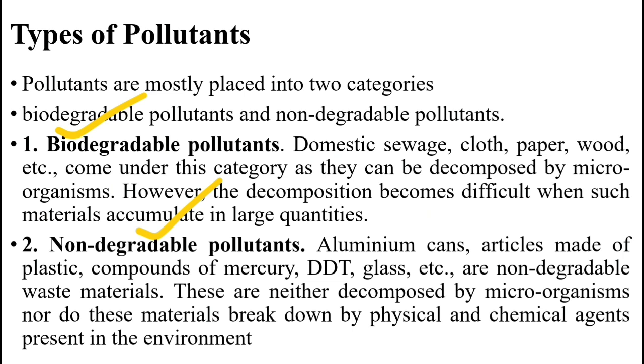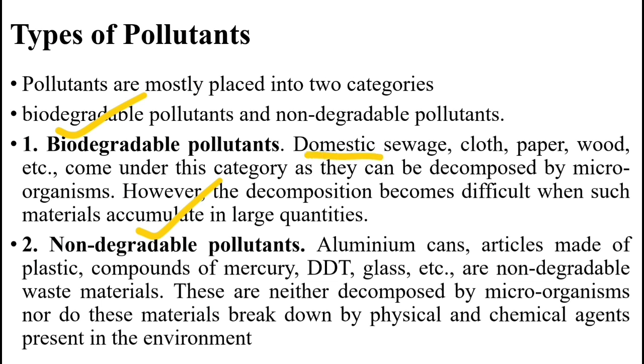Biodegradable pollutants are the pollutants which can be decomposed or degraded by the microorganisms in the natural environment, and these microorganisms are mainly a group of bacteria and fungi. And non-biodegradable means they cannot be biodegraded by the environment or any microorganisms.